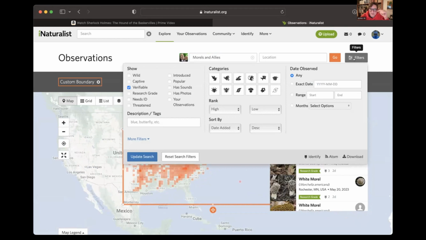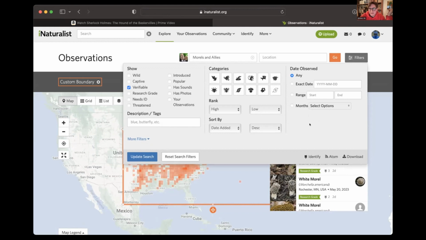When you click filters, you get this whole page, and there are all these different things. I think I probably showed this in presentations before. If I just wanted to look at all of the mushrooms here, I could click on this fungi icon, but because we have already narrowed our search to Morchella, we're only going to have fungi. So that would be redundant. But the main thing here is that I really want to narrow the time. And iNaturalist has several ways you can narrow the time. You could look at the exact date, like I could see today, but that's probably narrower than I want. I could do a range.